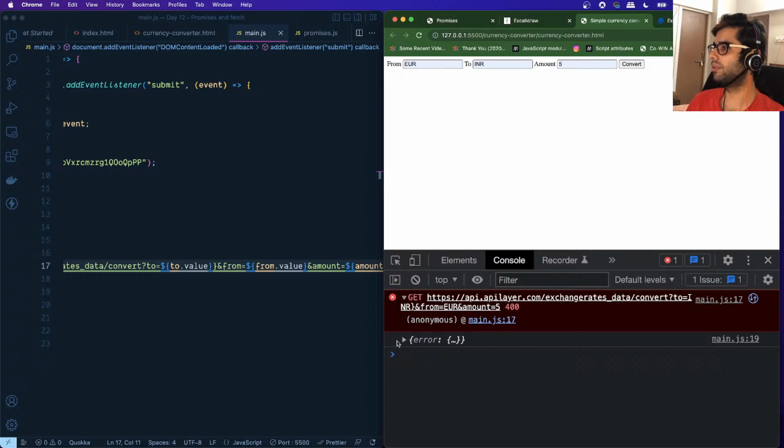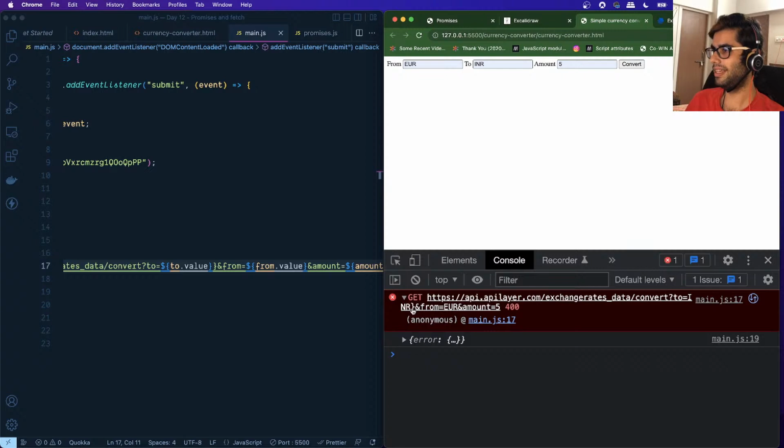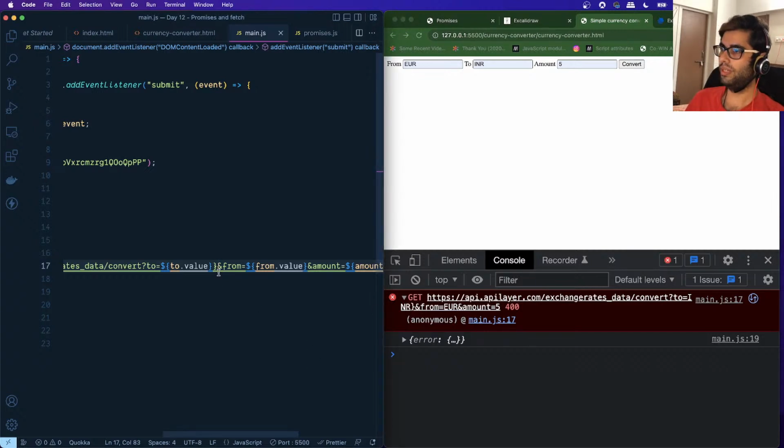We want to convert to INR, and you can see that there is this curly bracket coming over here, right? This is the thing which is causing the problem. It is not able to understand this extra curly bracket. It is not expecting that. So let's get rid of this extra curly bracket.